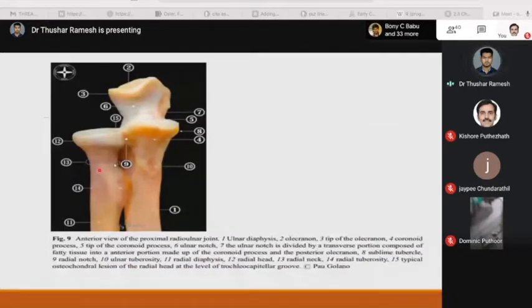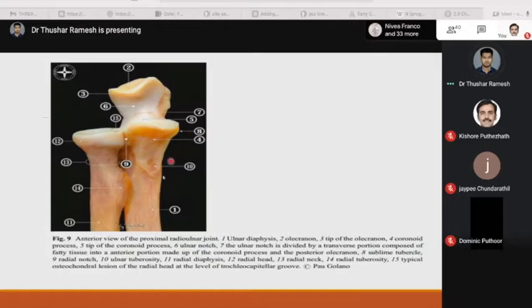First, let's see the ulnar diaphysis. Number 2 is the olecranon. And number 3 is the tip of the olecranon. And number 4, we could see the coronoid process. And 6, the ulnar notch. The ulnar notch is divided by a transverse portion composed of fatty tissue into an anterior portion made of the coronoid process and the posterior olecranon. Number 8 is the sublime tubercle. As I have explained earlier, the anterior bundle of the medial ulnar collateral ligament has its distal attachment here.